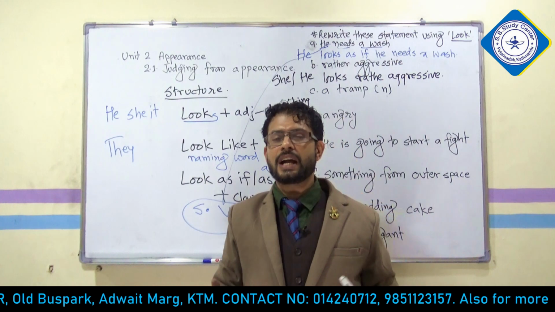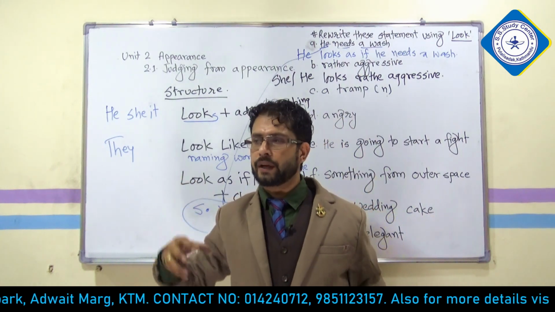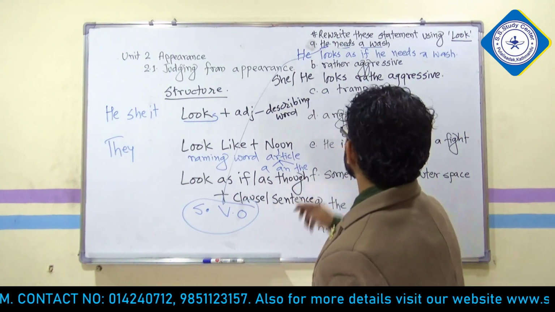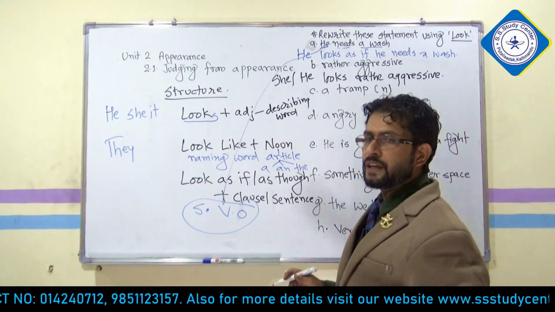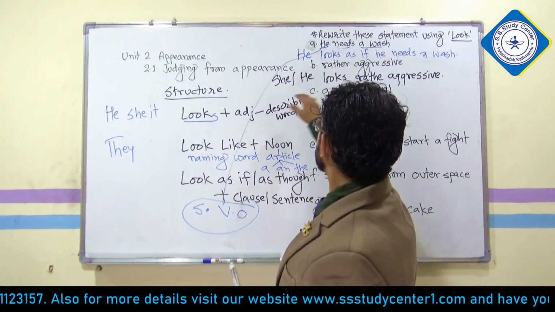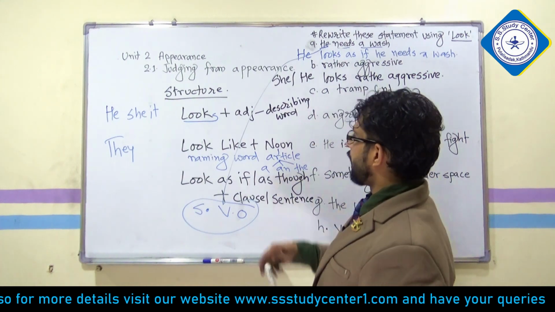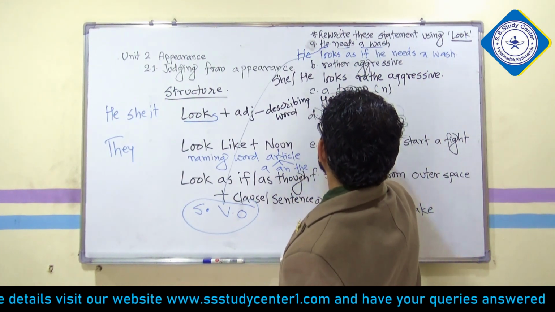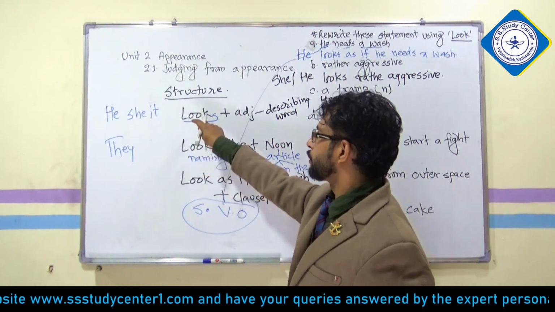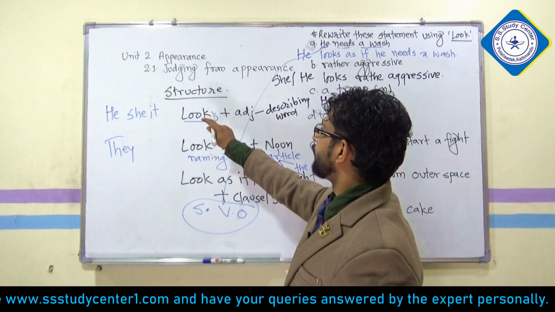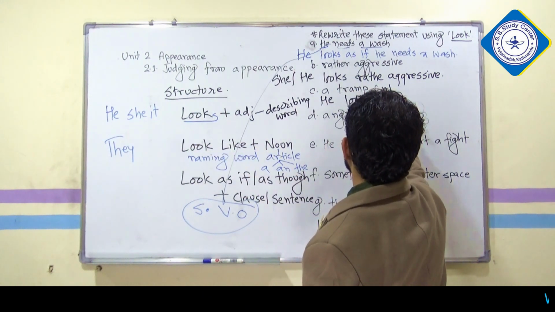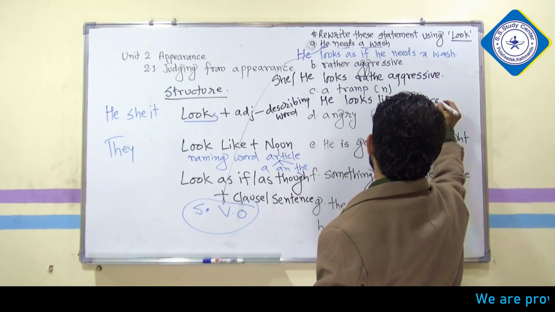Tramp, now I will tell you the meaning. Tramp means ghumante, somebody who keeps on moving from one place to another is a tramp. It's like a jogi, maybe. So it is the name of a person, and if it is the name of a person, definitely it is a noun. So tramp is a noun. Now how are you going to write? He looks, because after he, she, it, you are going to write looks, as I have already told you. Now it is a noun, so you are going to supply like also. He looks like a tramp.